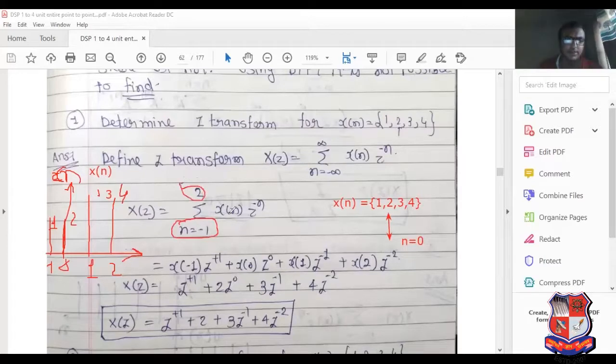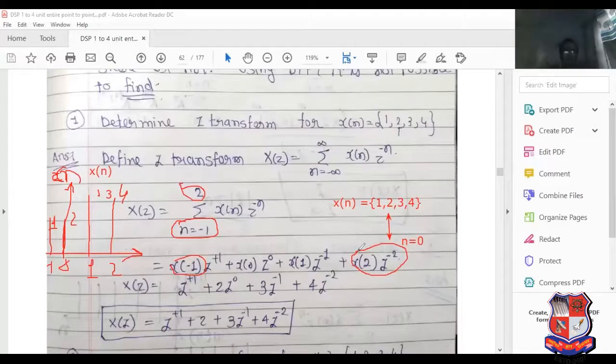So from minus 1 to 2, x of n z raised to minus n. So put here x of minus 1, x of 0, x of 1, x of 2. And here x of minus 1 z raised to plus 1, x of 0 z raised to 0, x of 1 z raised to minus 1, x of 2 z raised to minus 2. So it is the equation of the z transform x of z.